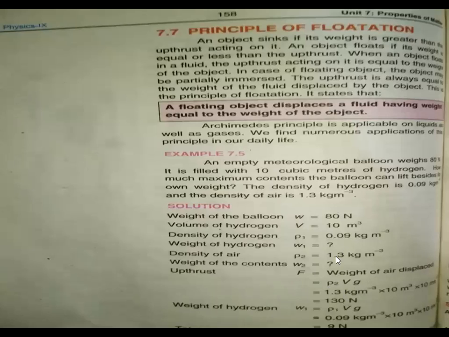Rho 2 is 1.3, V is 10, and g is 10. Multiplying 1.3 by 100, you get 130 Newton. For the weight of the hydrogen, W1, I will use rho 1 Vg, the formula we derived last lecture. Rho 1 is 0.09, V is 10, and g is 10. So 0.09 multiplied by 100 gives 9 Newton.